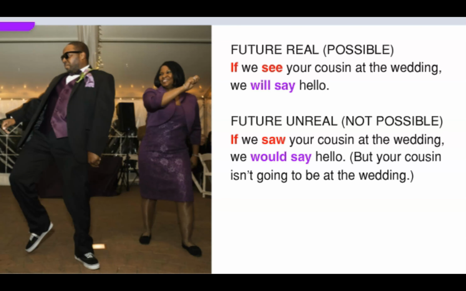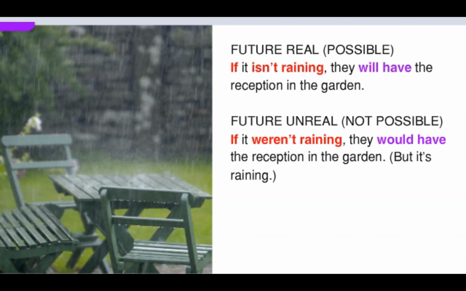Future real, possible. If we see your cousin at the wedding, we will say hello. Future unreal, not possible. If we saw your cousin at the wedding, we would say hello, but your cousin isn't going to be at the wedding. Future real, possible. If it isn't raining, they will have the reception in the garden. Future unreal, not possible. If it weren't raining, they would have the reception in the garden. But it's raining.